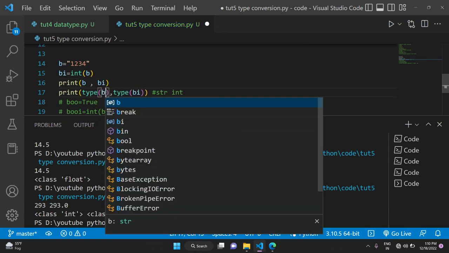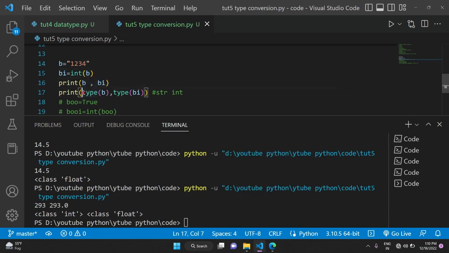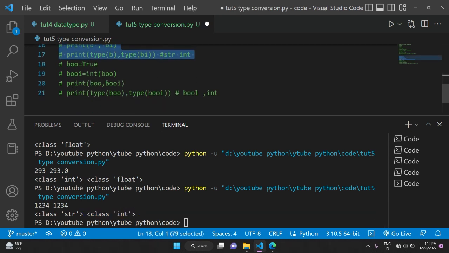And when we check the type of b, it is a string, but type of bi is integer. When I click the run button, now you can see it is a string value, and this is the int value. First is the string value and second is the integer value. And again I comment it out and talk about the third example.